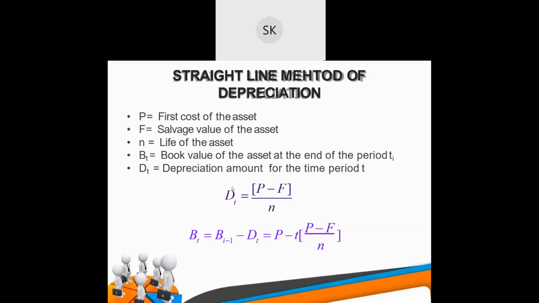Depreciation amount for the time period you can find by this method. You can take a screenshot of the formula if you want. Go through this formula once.